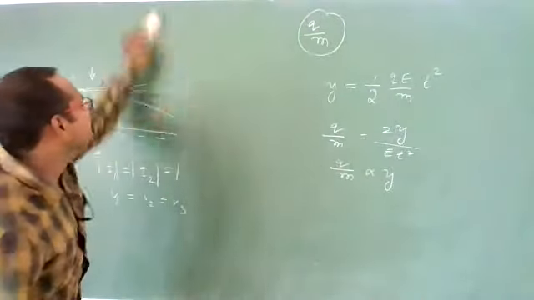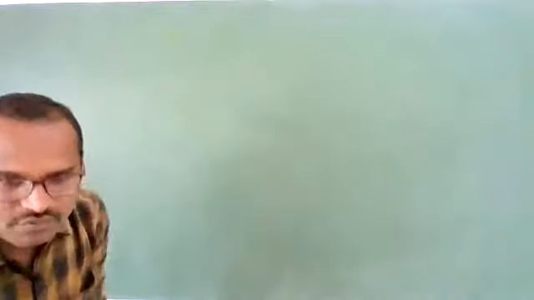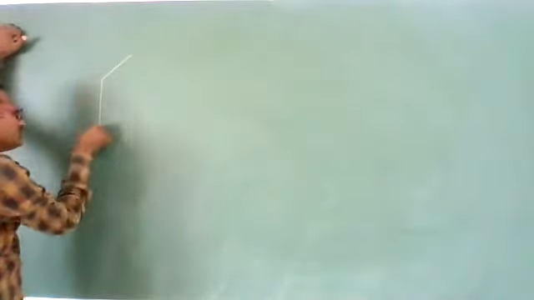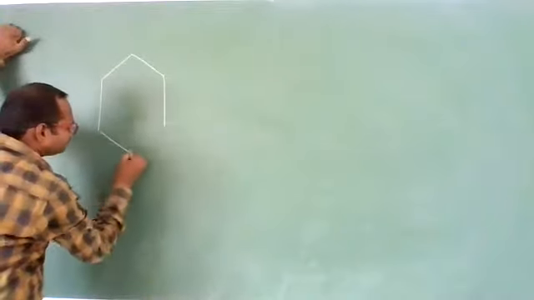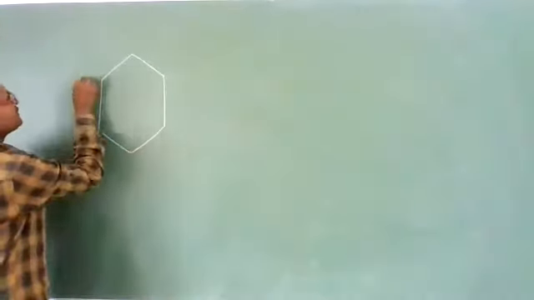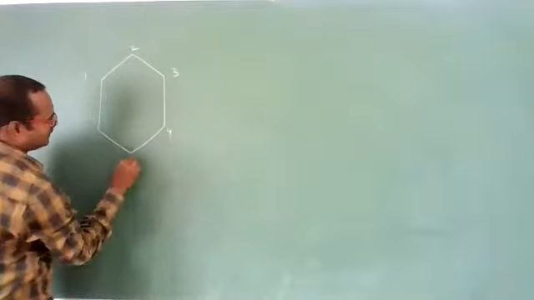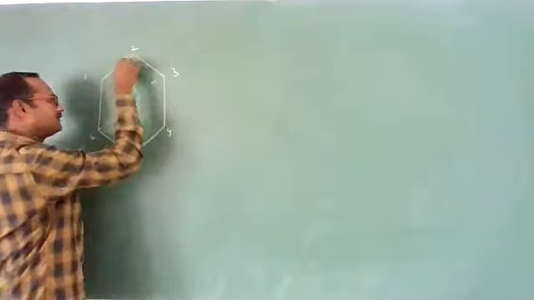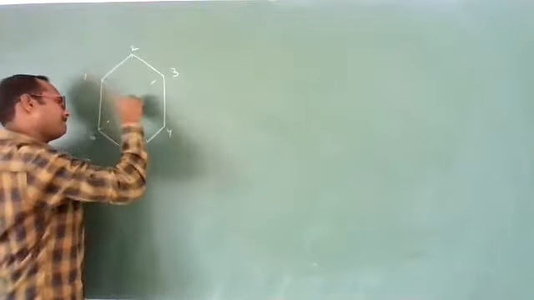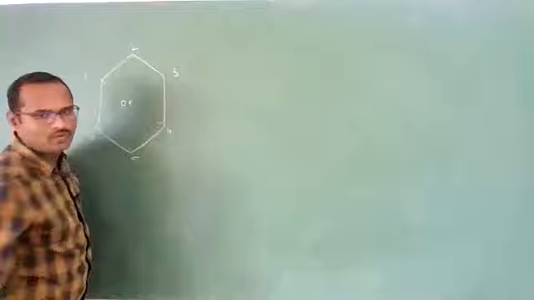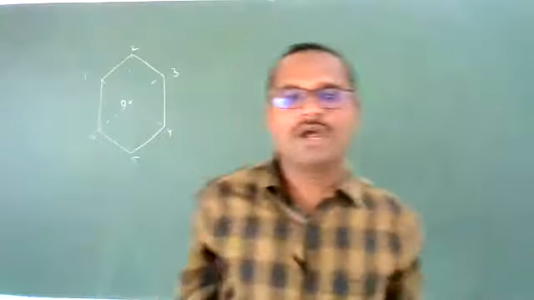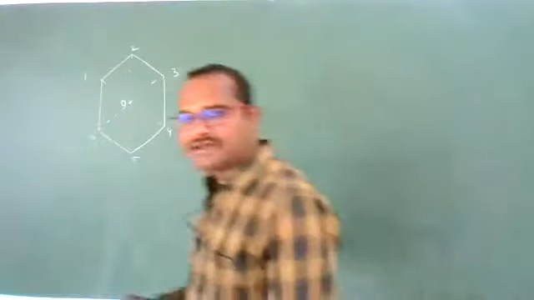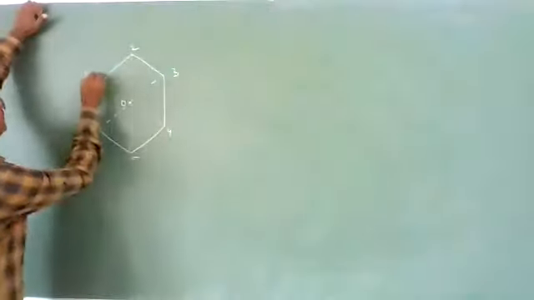Next, one more problem we were discussing in the last class, that is about the symmetric structure of charges. Let us suppose here one hexagon is there. This is the first corner, second corner, third corner, fourth corner, fifth corner, sixth corner. And this will be the center of this hexagon, center O. Now on its corners we have kept 5 charges of equal magnitude. Let us suppose here we have kept Q charge.